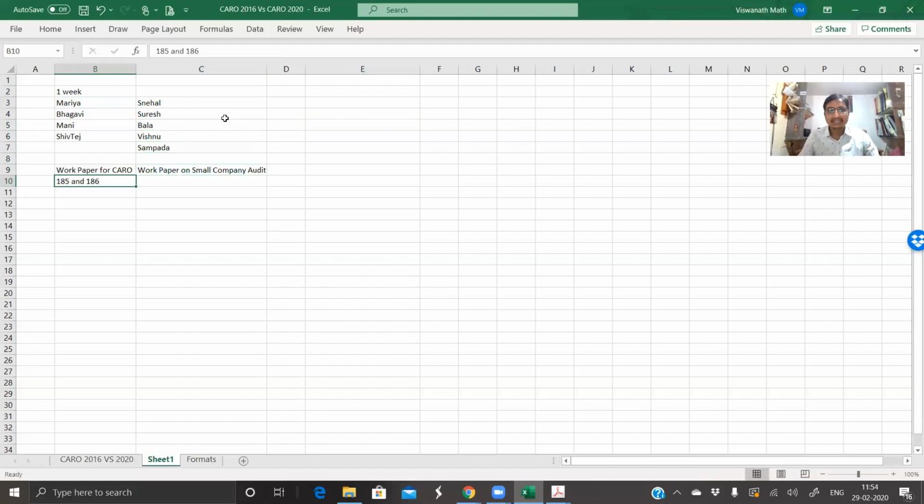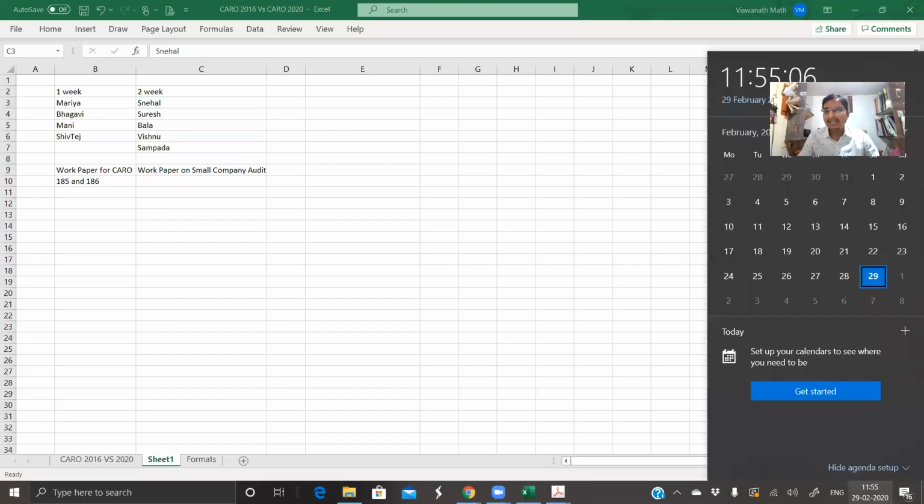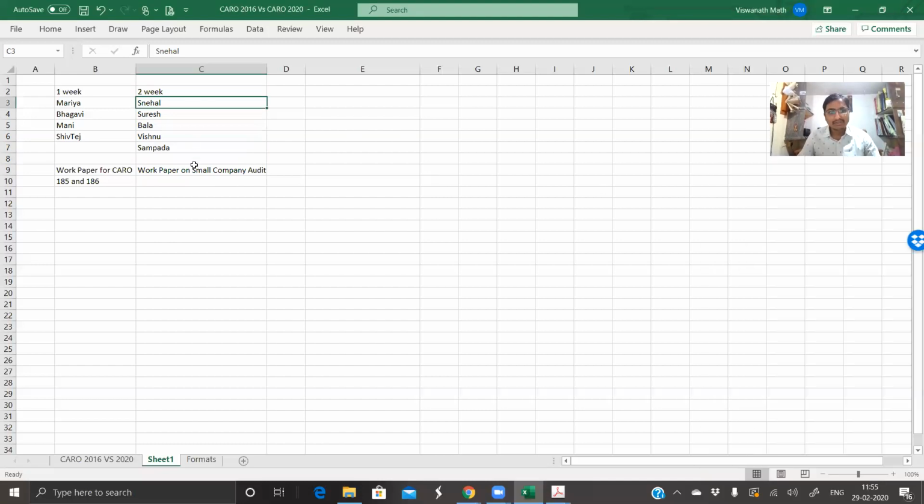185, 186. And considering small company audit will take some time to understand the list of clients, list of audits we have, to categorize them, category A, category B, category C. So let's take this 2 weeks time, wherein the next Saturday, second Saturday, normally it's a holiday, but we'll see if either Friday or Monday, we'll try to have that particular session on the next, actually today is 29th. So we are, this 14th is what we are looking at in completion of this.